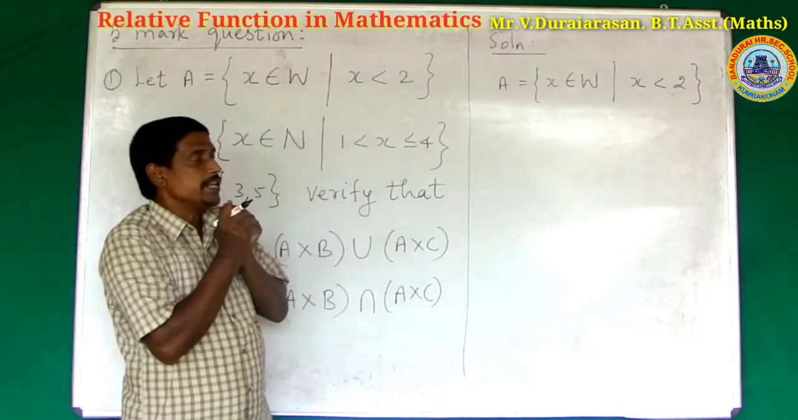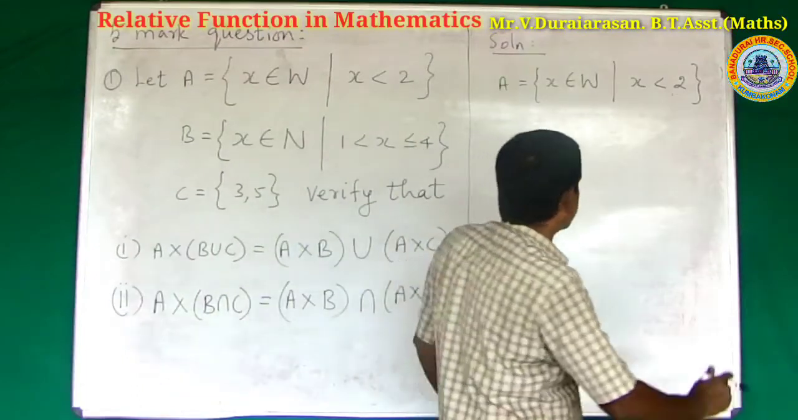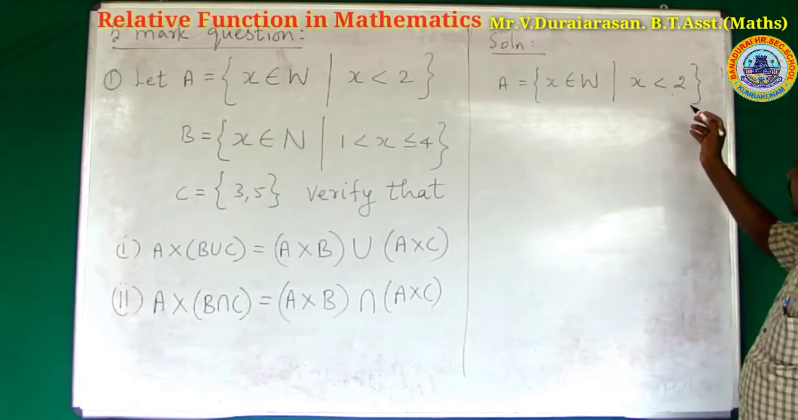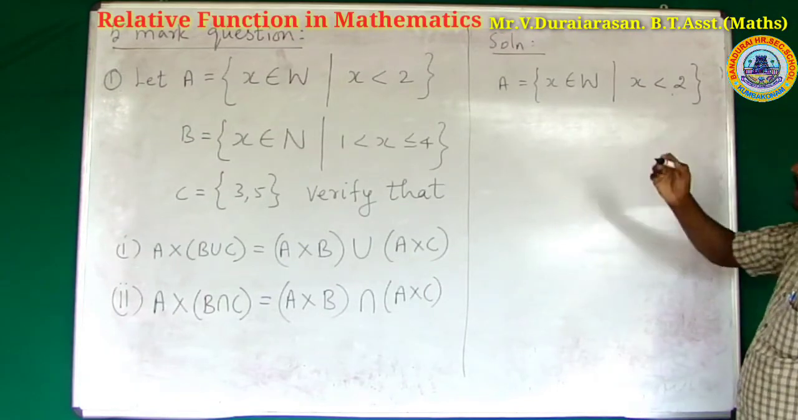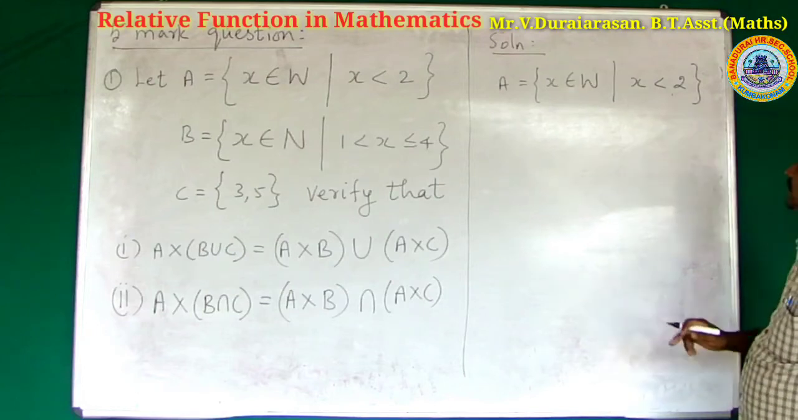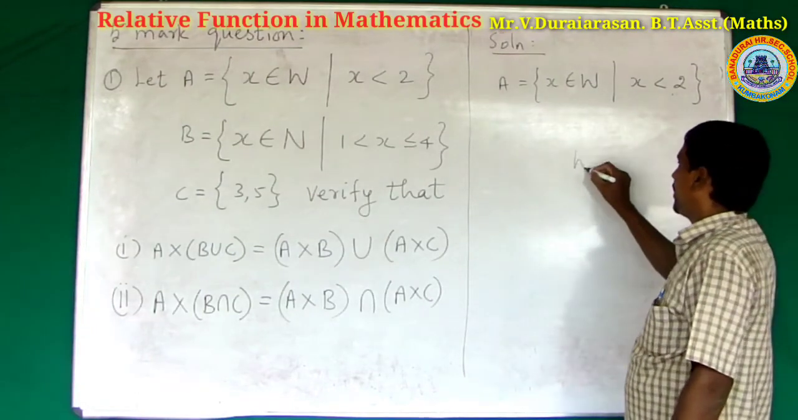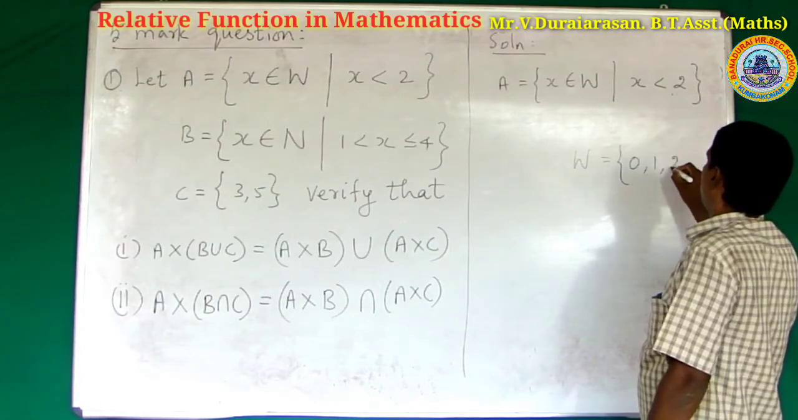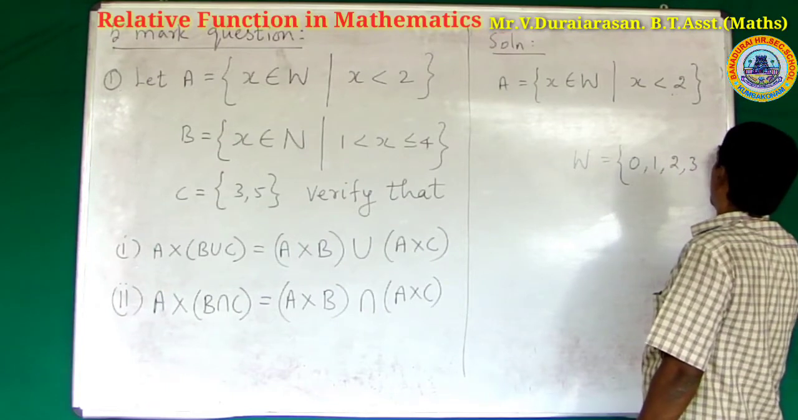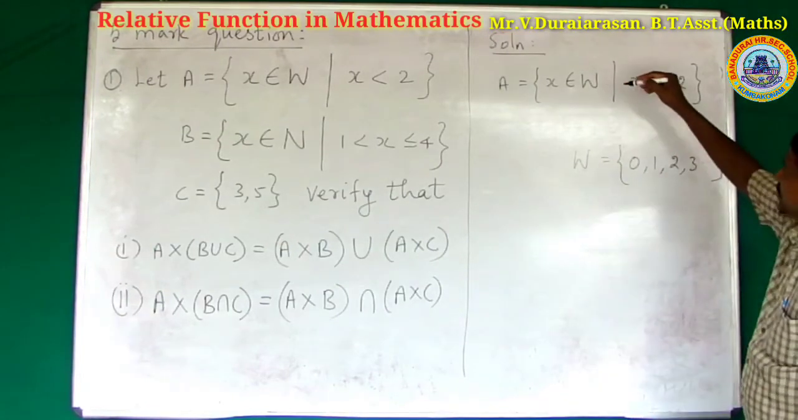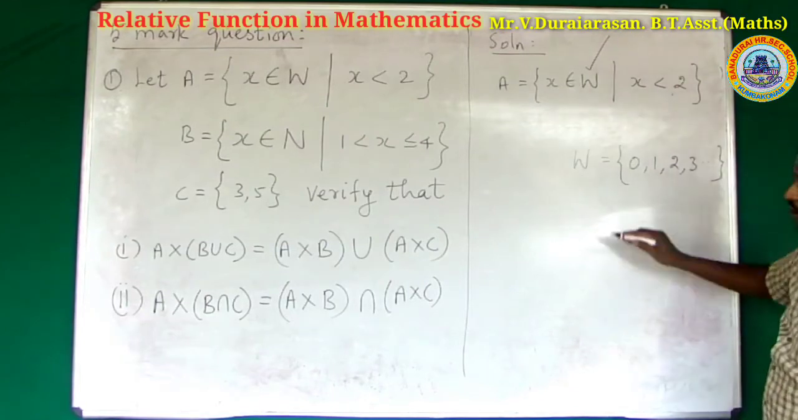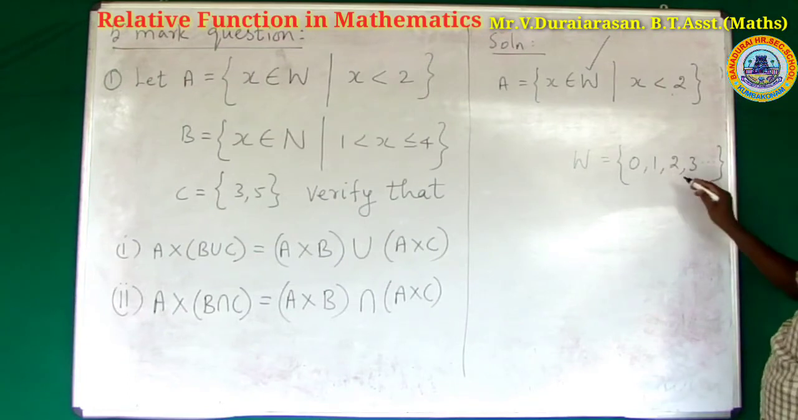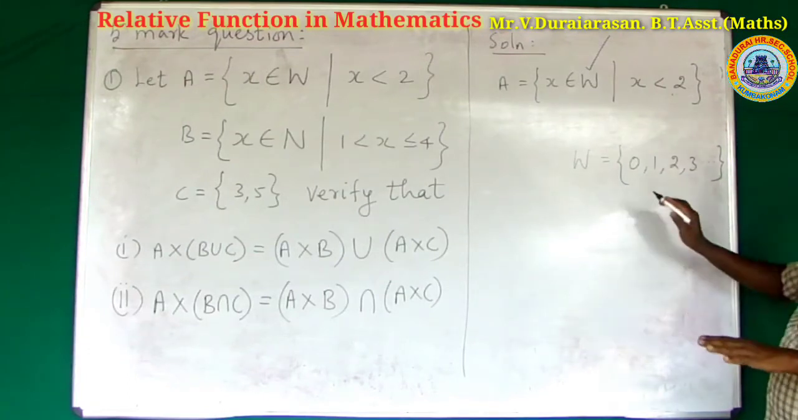We have to select the whole numbers. How to select the whole numbers? x less than 2. First consider the whole numbers. What are the whole numbers? 0, 1, 2, 3 and so on. Right. W is equal to 0, 1, 2, 3 and so on. This is W, not A.